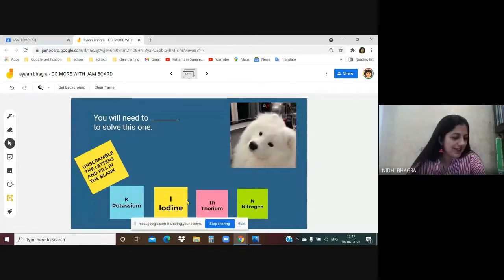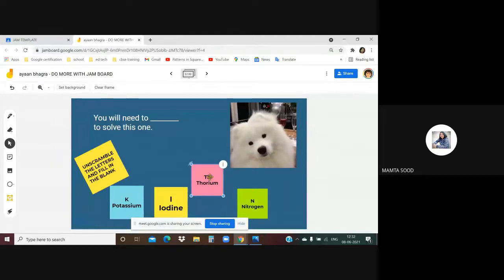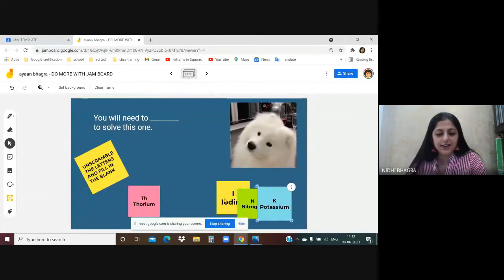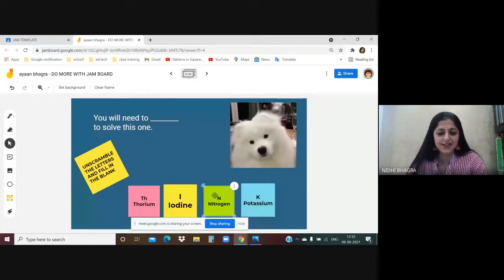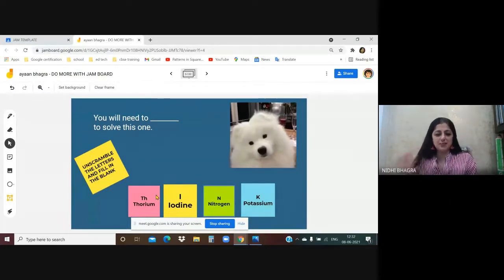Yes, I have seen the chat box. Think. Yes, absolutely. So the child will just drag and drop. I can see in the chat box as well, many teachers have answered. Yes, absolutely correct. Think. So the child will go and will come to know about the chemical elements and symbols.